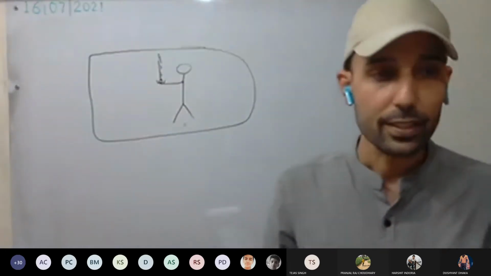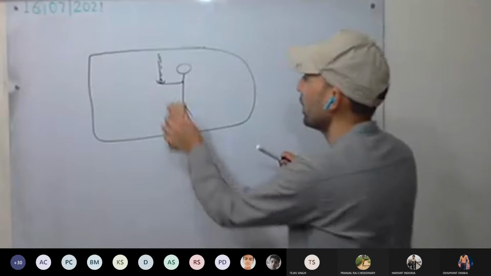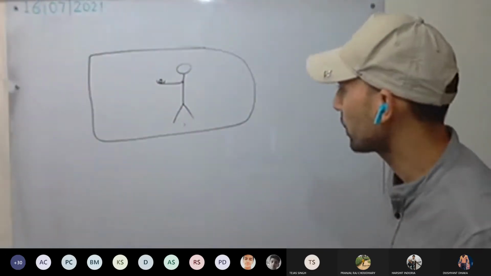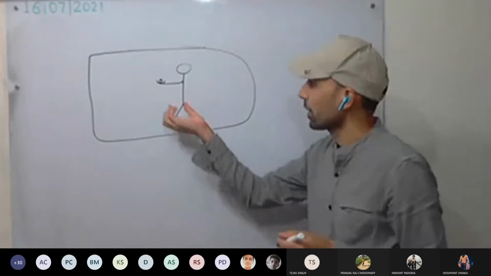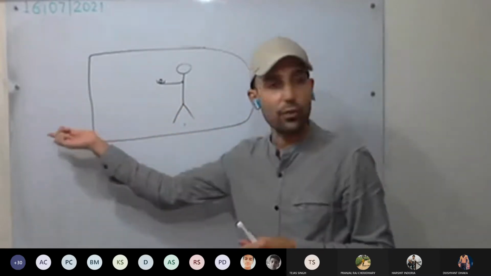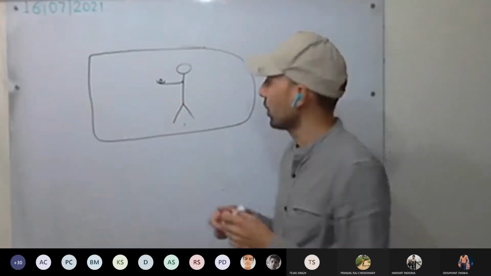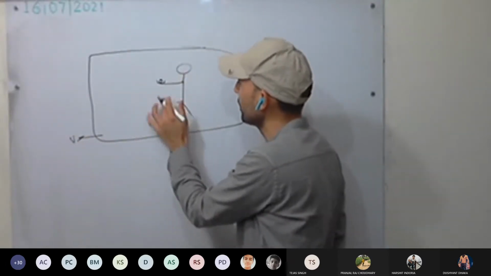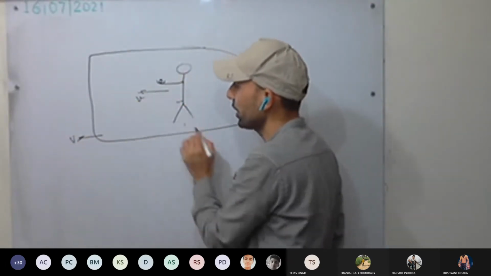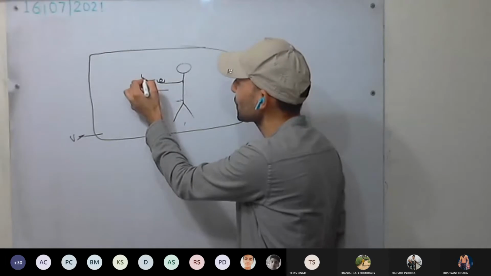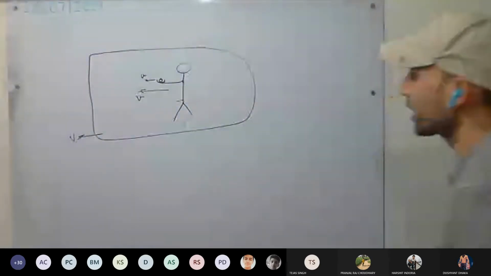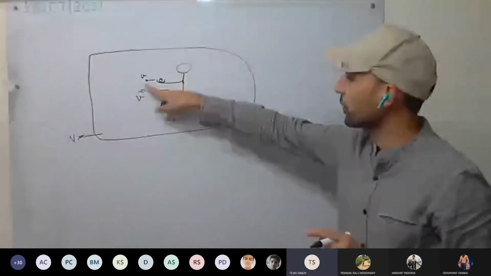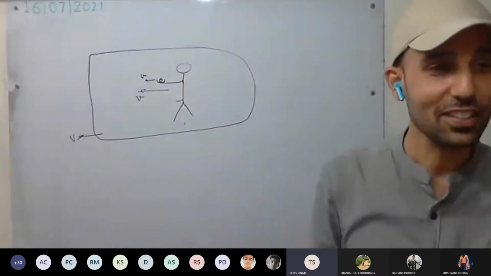Yes, but someone is standing on the platform. How is that person going to observe it? See here, this train is moving in the forward direction. It means if it is moving with velocity v, this person is also moving with velocity v, and this ball is also moving with velocity v. This is clear. This person as well as this ball, both are moving with the same velocity. Have you understood this one?